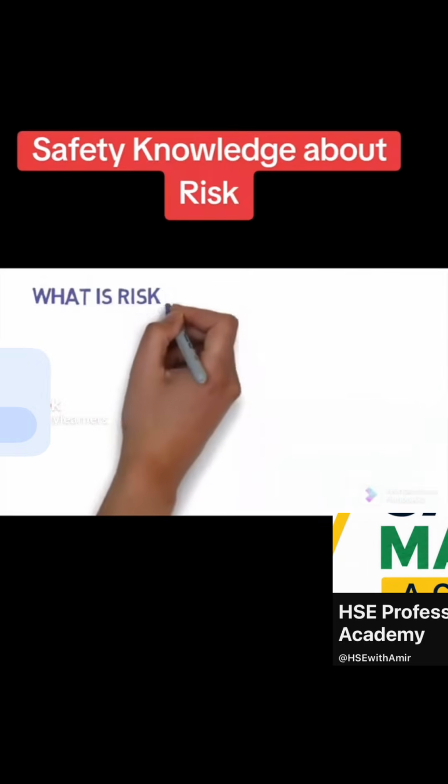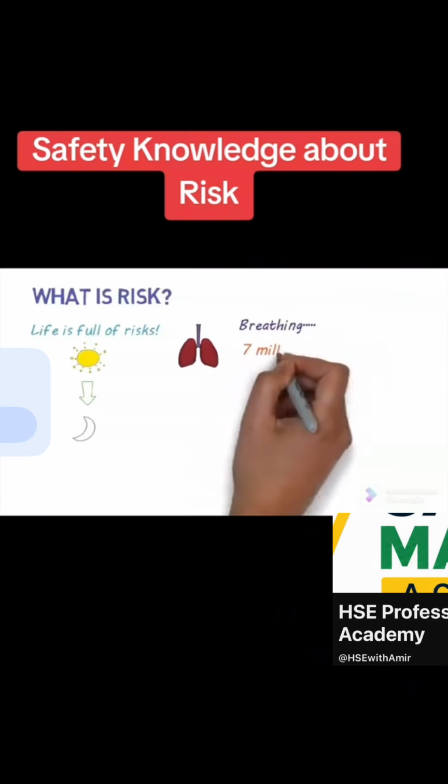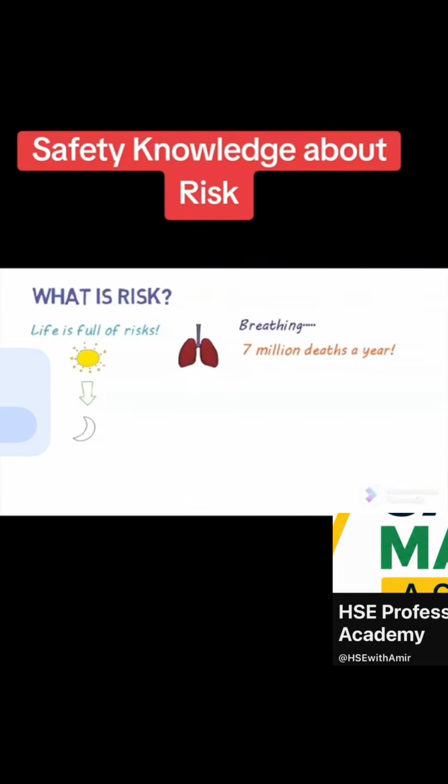The risk matrix. First of all, what is risk? Now, if you think about it, life is full of risks. From the time we wake up to the time we go to sleep, and even in between. For example, there are risks associated with breathing. Did you know that air pollution causes about 7 million deaths each year?